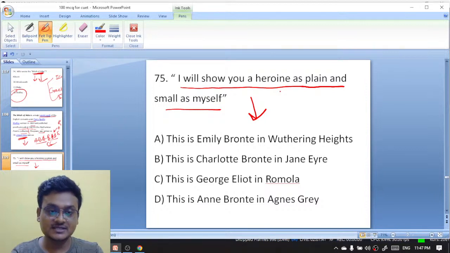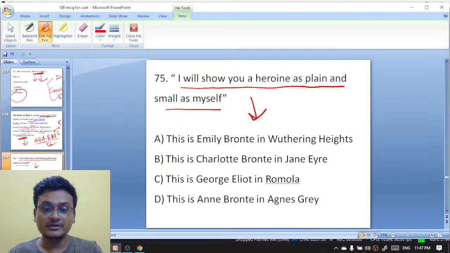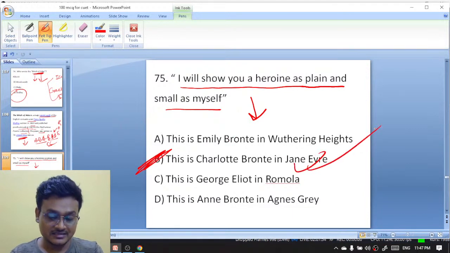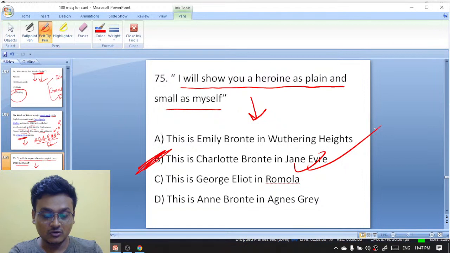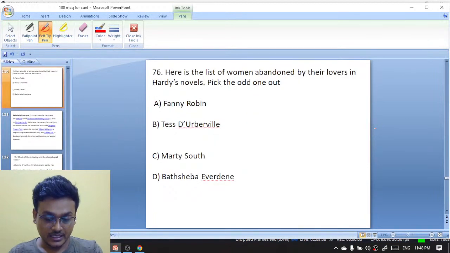Excellent, Subhas. Excellent, Subhas and Ishna. I will show you a heroine as plain and small as myself, and these lines appear in Charlotte Bronte's Jane Eyre. B is the right answer here. Excellent, बच्चे. 75 का B right answer है. ठीक है. Gorod, are you there? Gorod and Somil, excellent, it is B. And Raja is there.